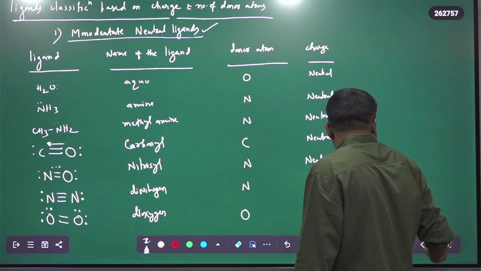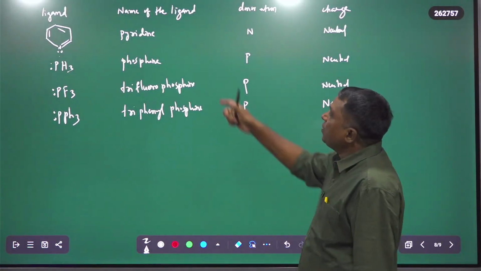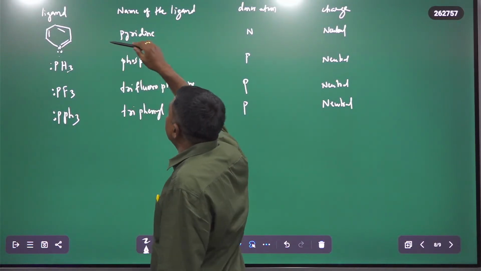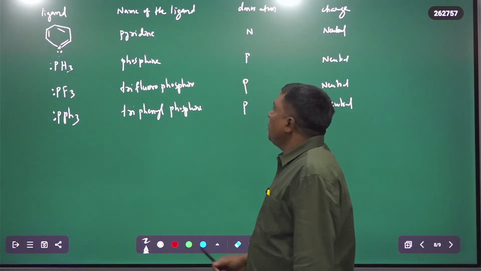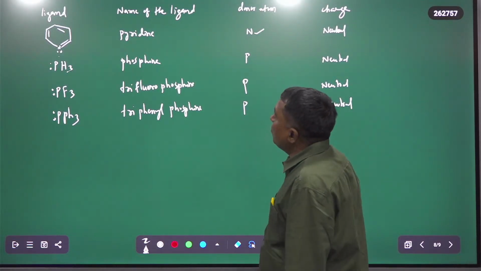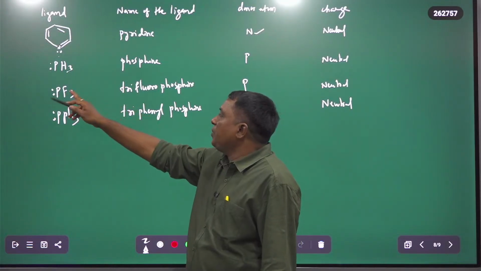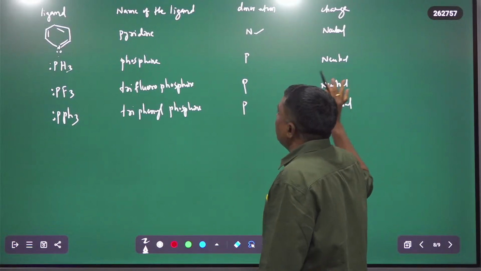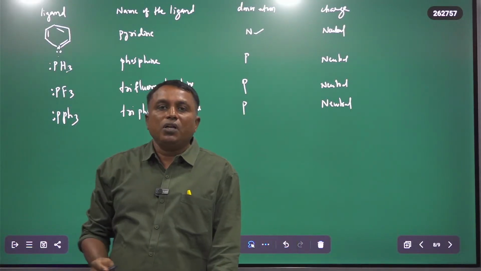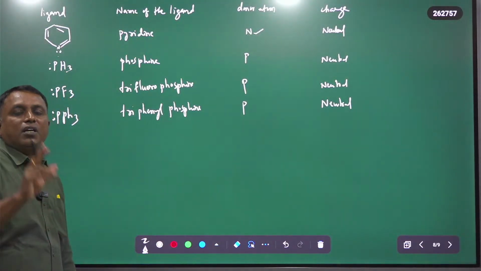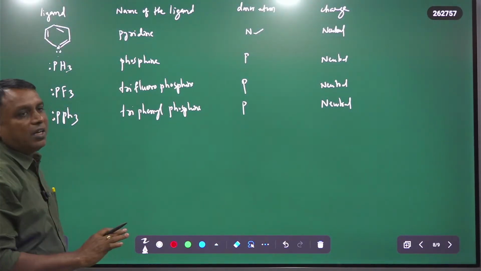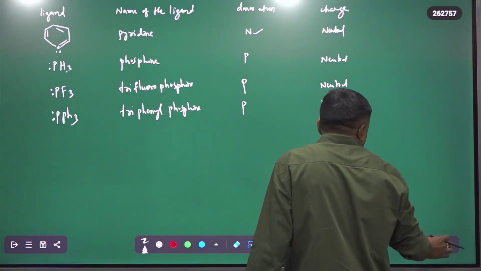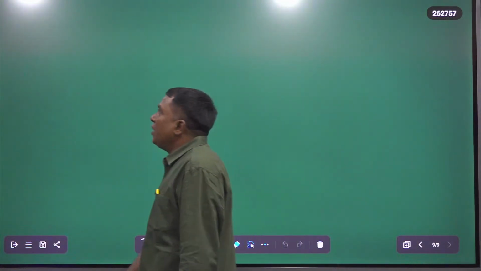And next, this is pyridine. In pyridine, the nitrogen has one lone pair, therefore nitrogen is the donor atom. In the case of PH3, PF3, PPh3, in all these cases phosphorus is the donor atom, and all these ligands are neutral in charge. They can donate only one electron pair, that's why they are monodentate neutral ligands.